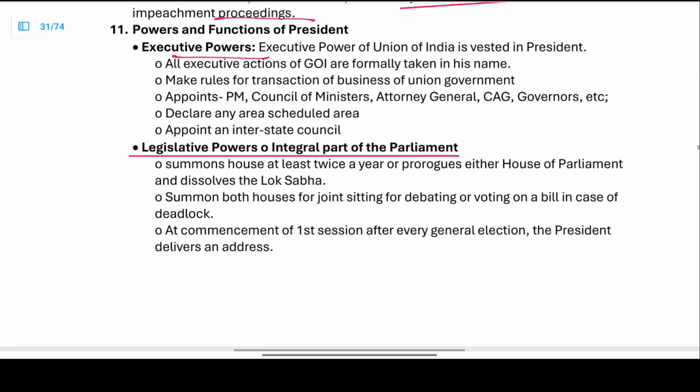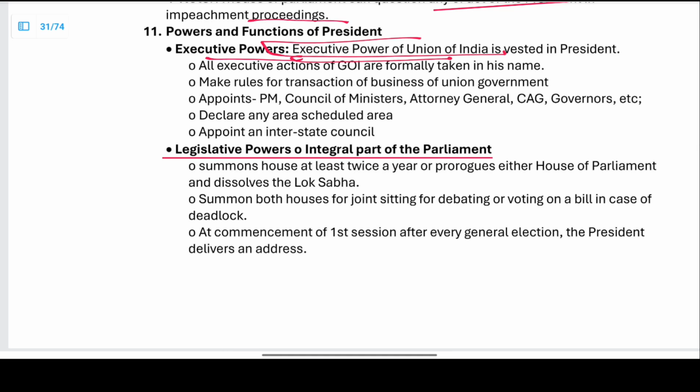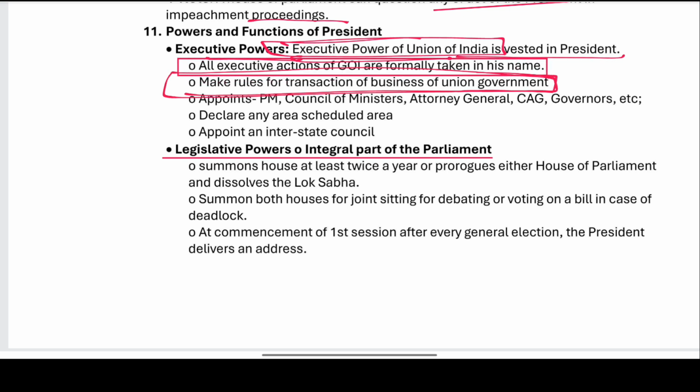Now, executive powers. Executive power of the Union is vested in the President, and all the executive actions of the Government of India are taken in his name. He makes rules for the transaction of the business of the Union Government.